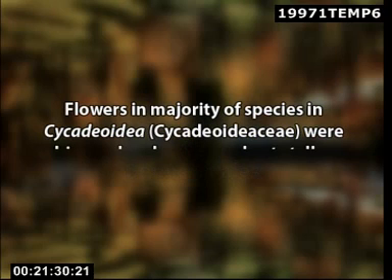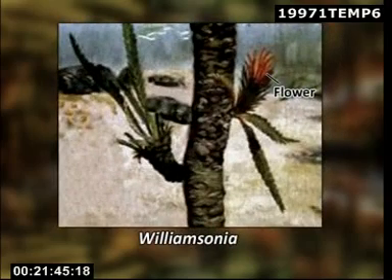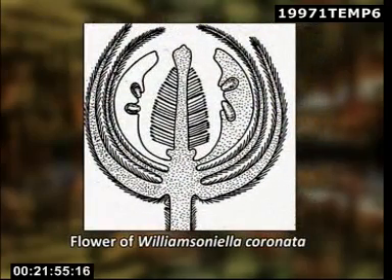Reproductive organs of Bennettitales. Flowers in the majority of species in Cycadeoidea, that is family Cycadeoideaceae, were bisexual and arose on short stalks, singly in the axil of each leaf. Williamsonia, belonging to family Williamsoniaceae, was unisexual and dioecious. The flowers were borne terminally in leaf axils on lateral shoots. In Williamsoniella coronata, belonging to family Wielandiellaceae, it had hermaphrodite flowers. Each flower bore a number of sterile perianth lobes densely covered with long hairs.